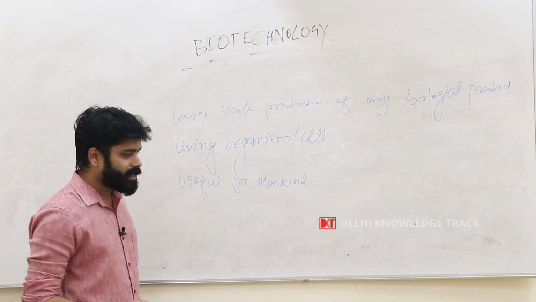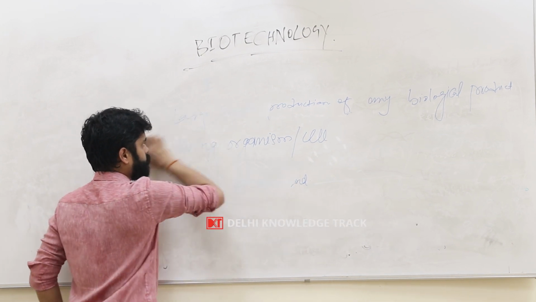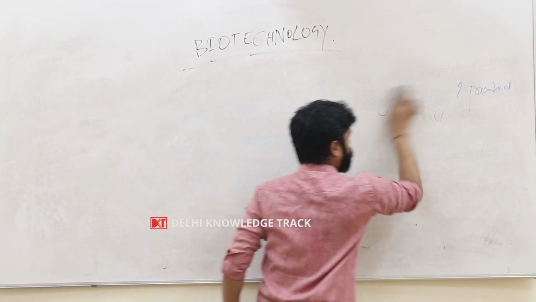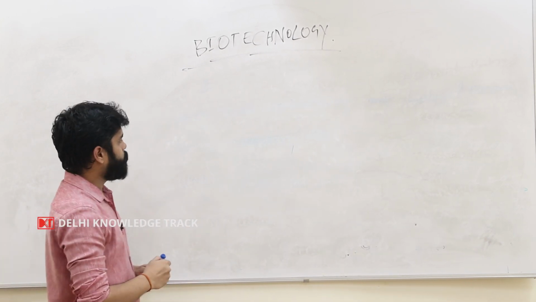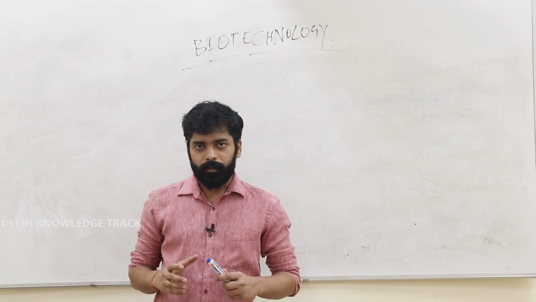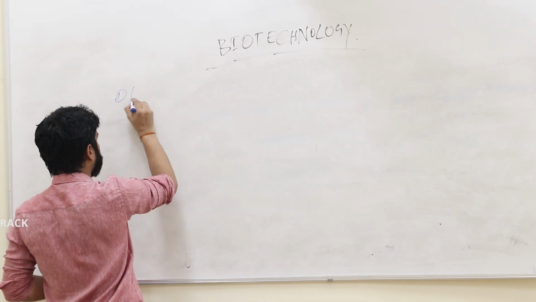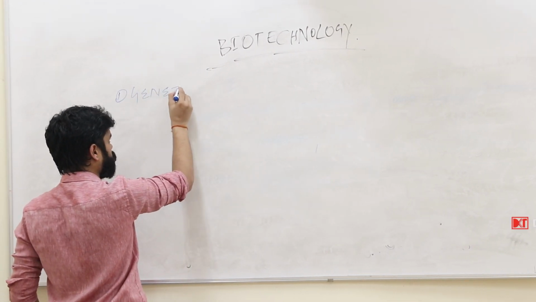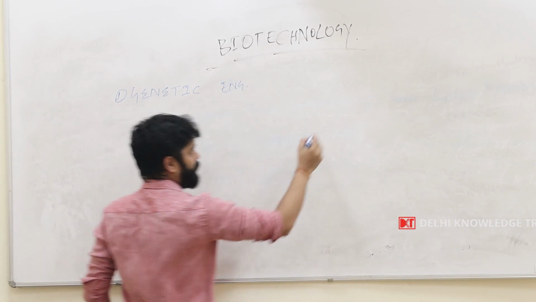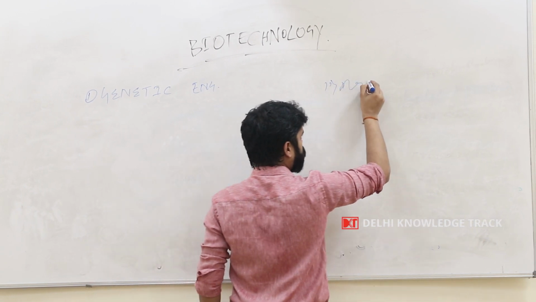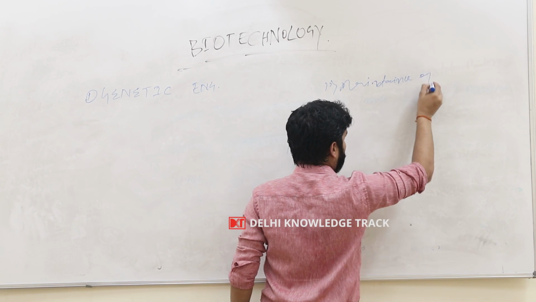Now we will discuss in detail the processes of biotechnology. Biotechnology mainly encompasses two processes. First is called genetic engineering. And second is maintenance of sterile condition.